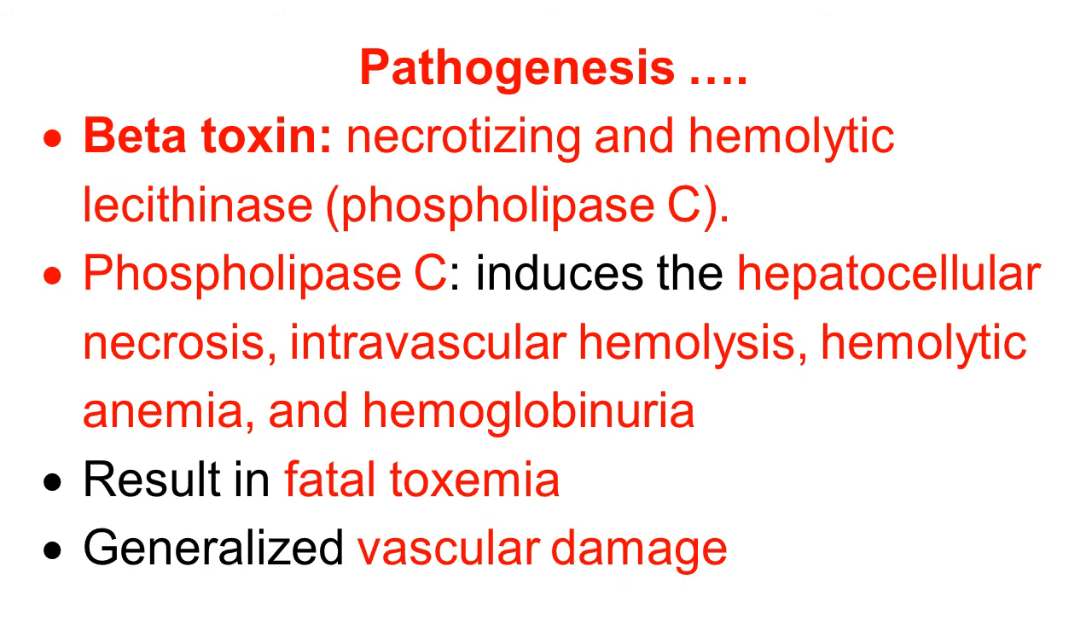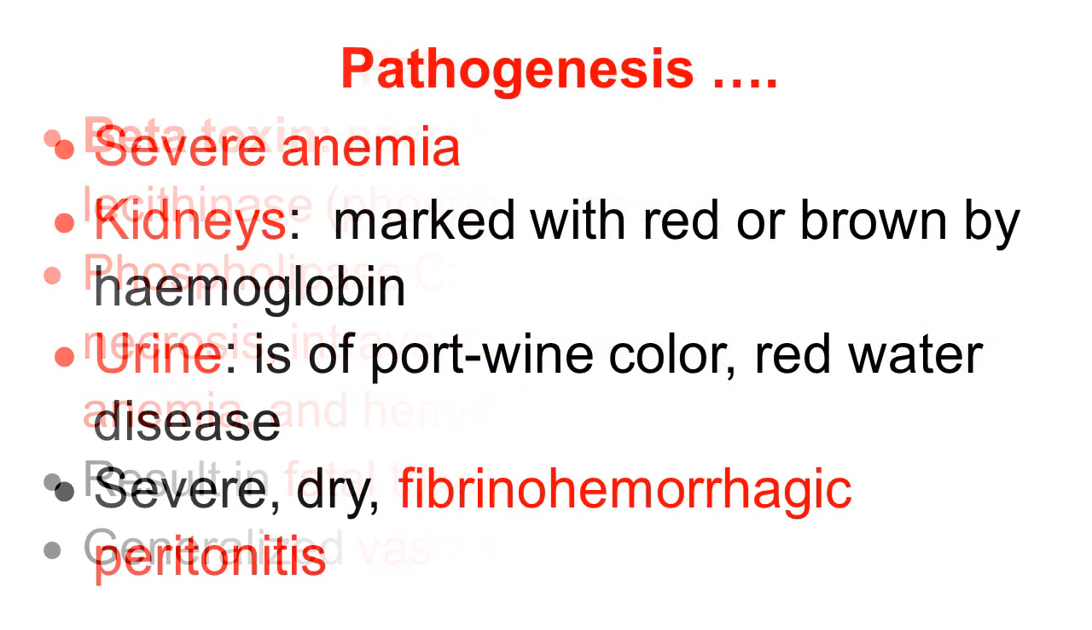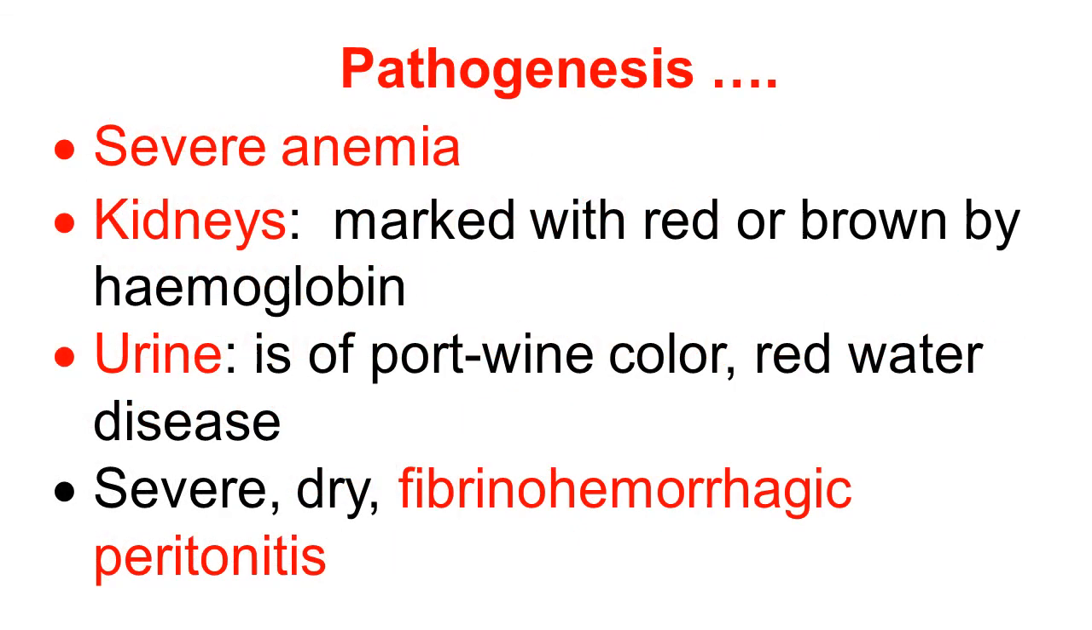The beta toxin and other toxins are absorbed into the circulation, resulting in fatal toxemia, and it causes generalized vascular damage of the whole body. Very dangerous condition. We see the further pathogenesis. Because of the hemolysis of RBCs, intravascular hemolysis, there is severe anemia.